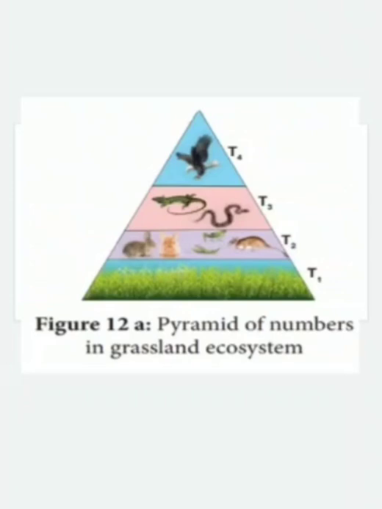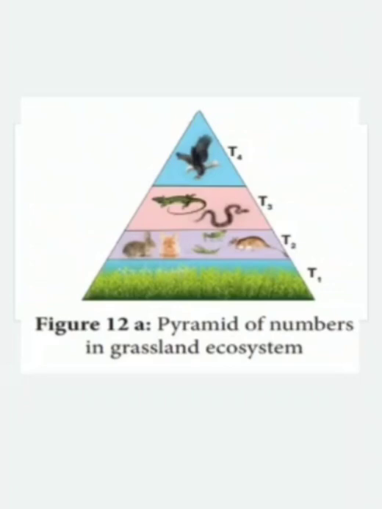The herbivores and primary consumers are more in number when compared to the secondary consumers or primary carnivores like snake and lizard. And the number of snake and lizard is more when compared to the top carnivores like hawk. So when we see a grassland ecosystem, the pyramid of number is an upright pyramid. Why? Because the number gradually decreases from the base to the apex. So always in a grassland or crop ecosystem, the pyramid of number is in the form of an upright pyramid.